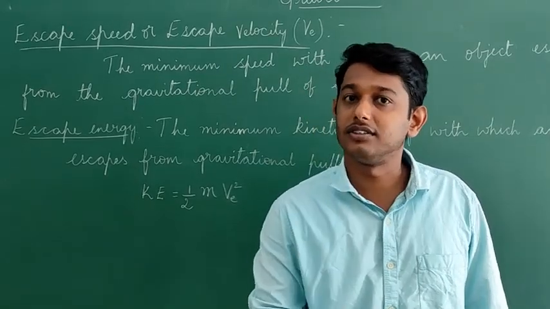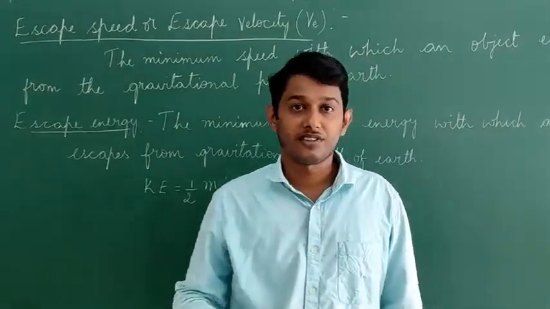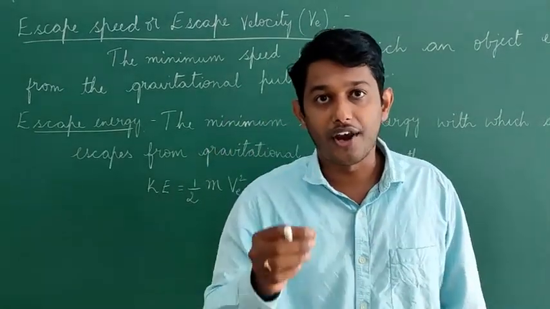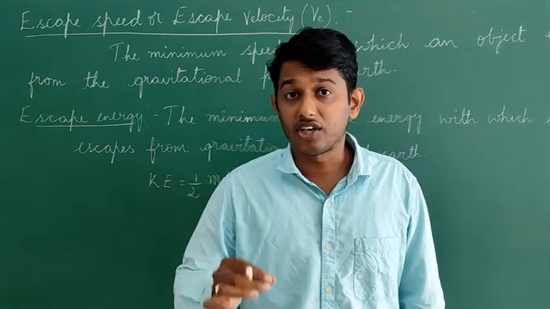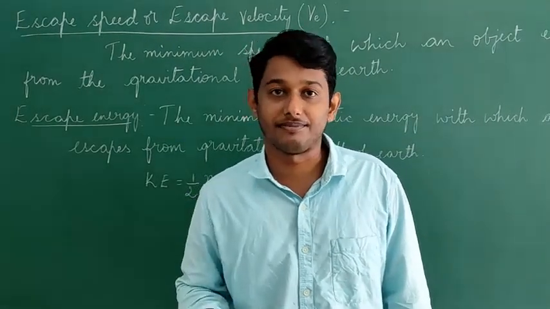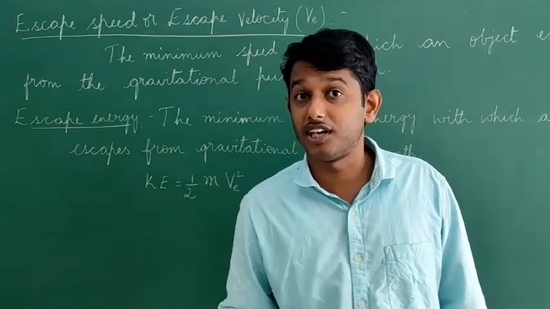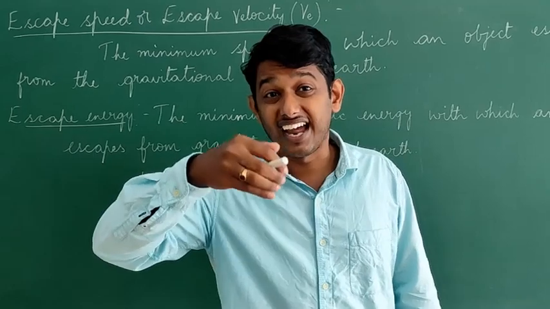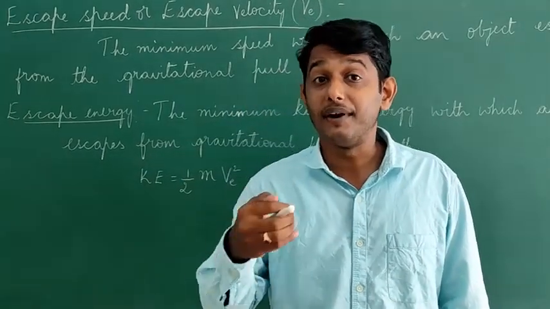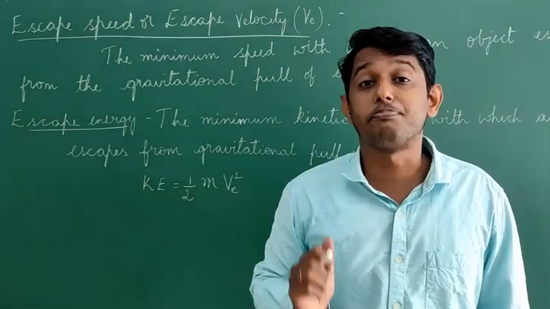I have taught you this in our introduction class itself. So imagine that you can throw an object with a certain amount of speed and that object will never come back. That particular speed or velocity with which you can throw the object so that it can go beyond the sky and never come back is called escape speed.